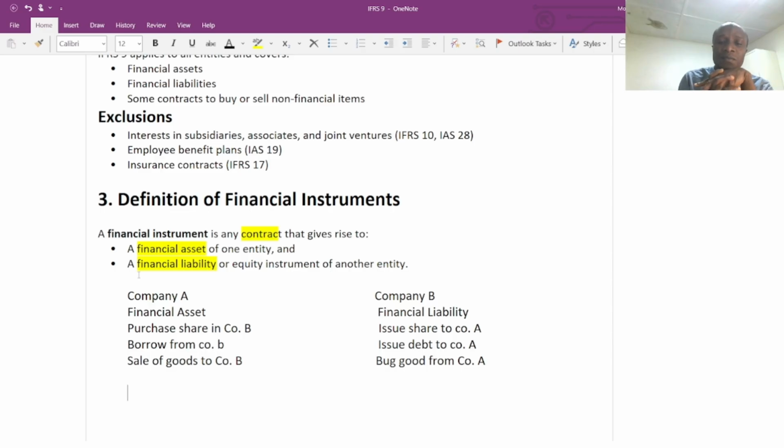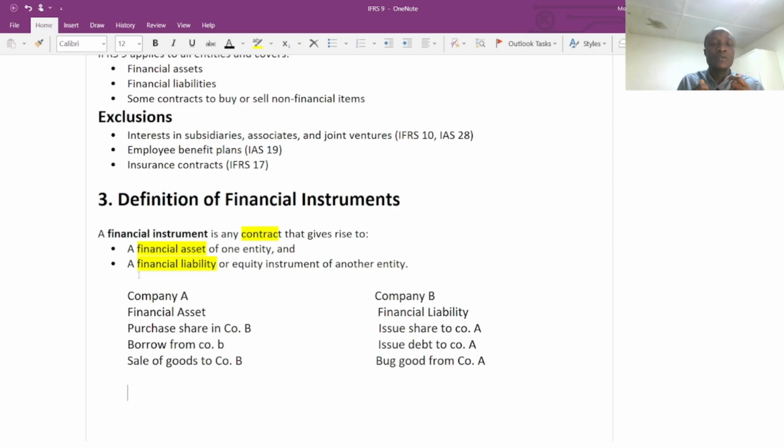Why? Purchase of shares. Why are we going to recognize a financial asset? Because in our financial statements, we are going to recognize the shares under the equity section.